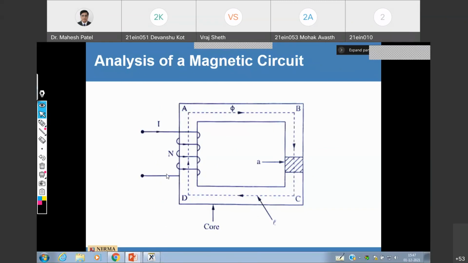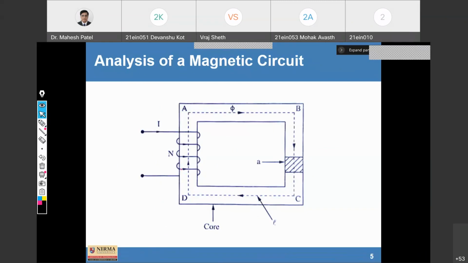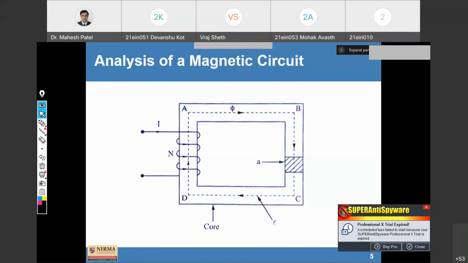Again, I repeat, the closed path followed by magnetic flux is known as a magnetic circuit.